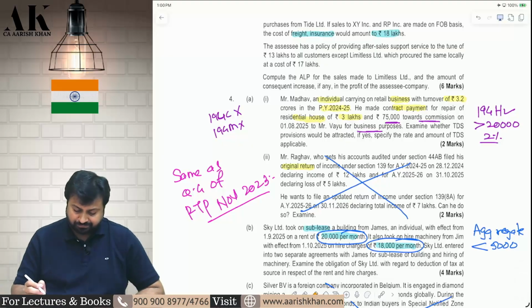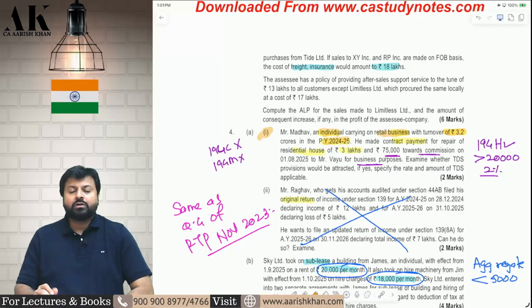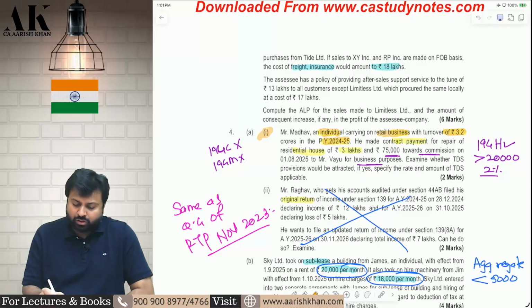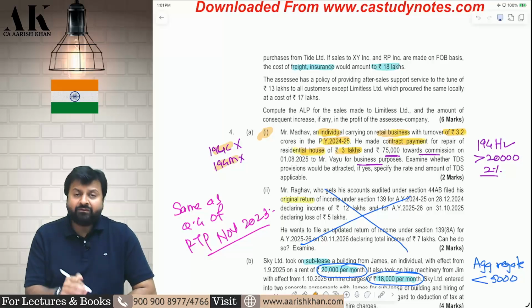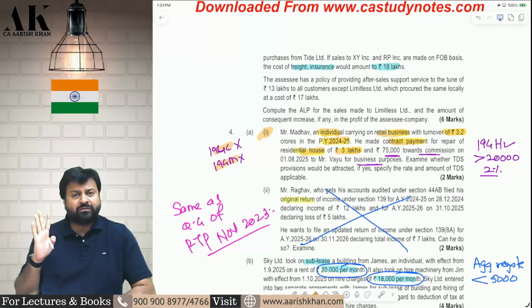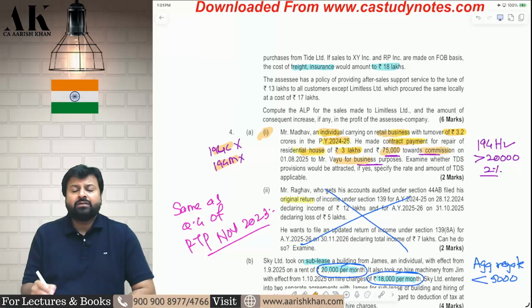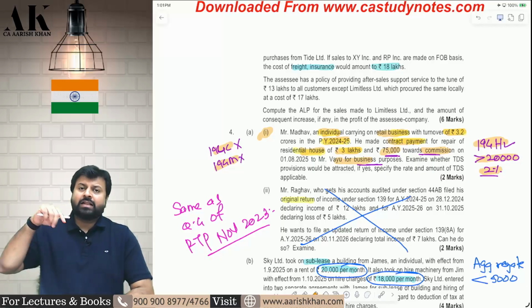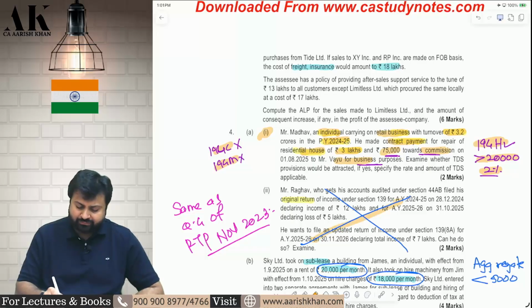Next question. Question number 1. Madhav is an individual whose business turnover last year is 3.2 crore. He is making a contract payment for repair of his house for 3 lakh rupees. So 194C will not apply for personal purpose. 194M will also not apply because the payment is not more than 50 lakhs. I hope it is clear. 75,000 rupees is paid as commission for business. Because the commission is more than 20,000 rupees, 194H will apply, and Madhav's last year turnover is more than 1 crore, therefore 194H is applicable to Madhav. The second question we have done earlier, you can check it.